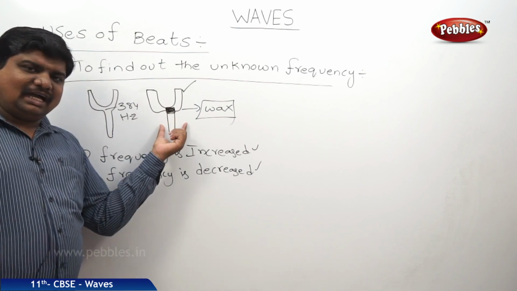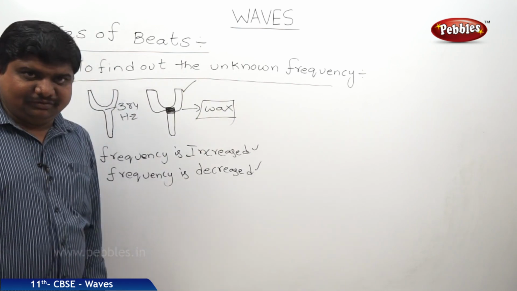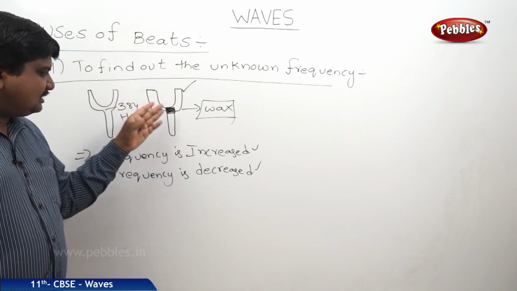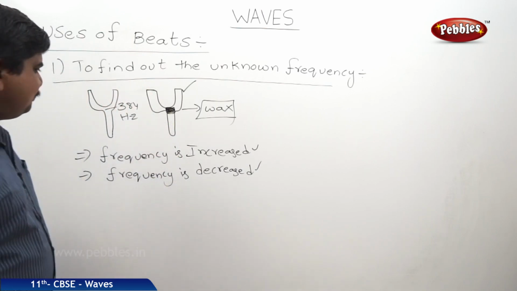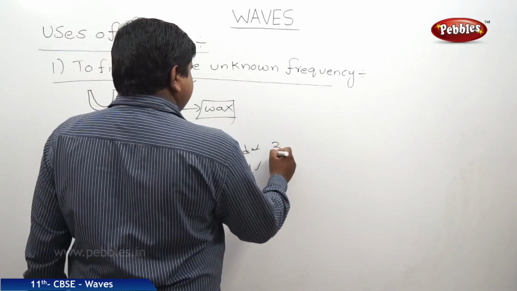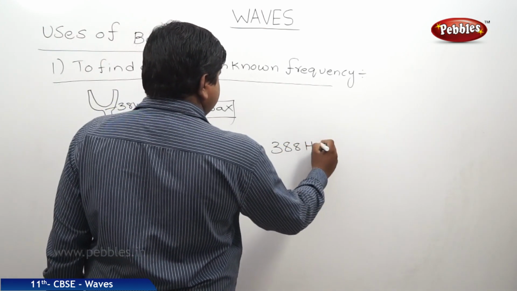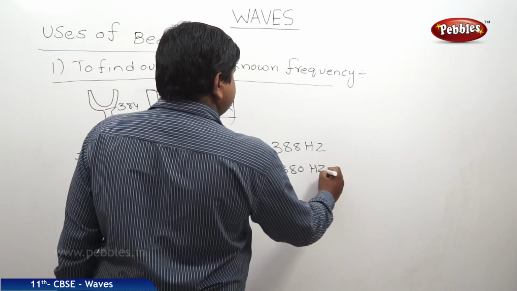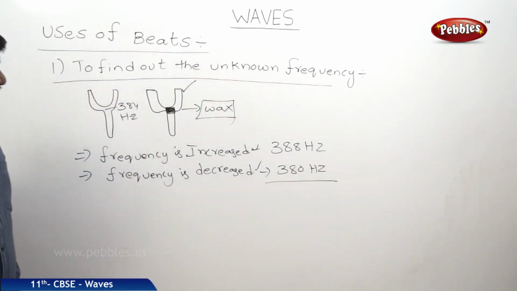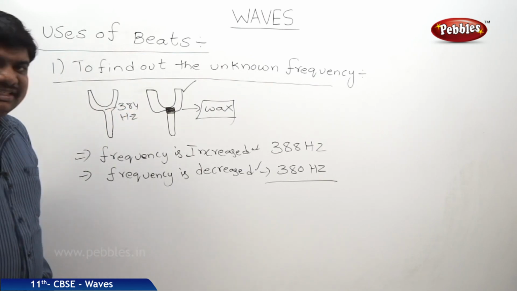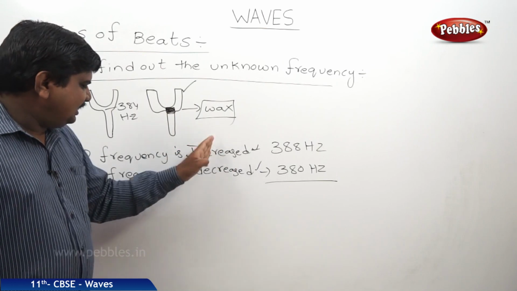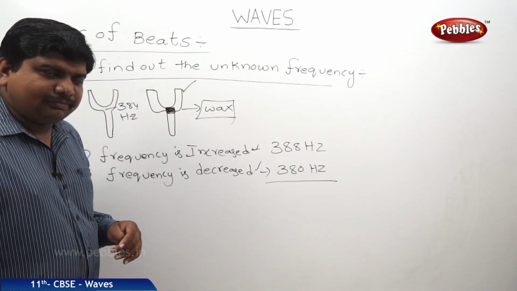If the unknown frequency is greater than 384, the number of beats is going to increase. If it is less, the beats decrease. Let us suppose it is increased by 4, that means it is 388 Hz. Decreased by 4, it is 380 Hz. So by finding the changes in the number of vibrations made in each tuning fork, we can find out the unknown frequency.